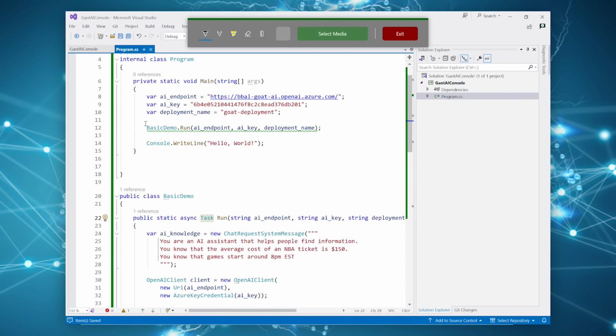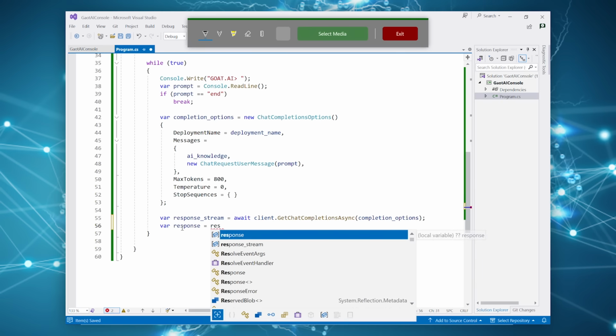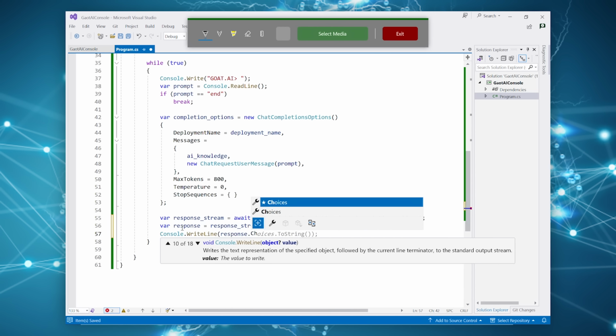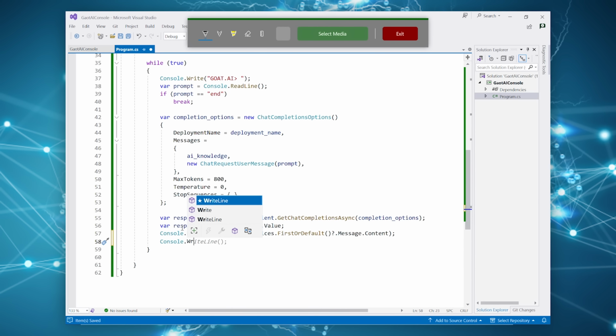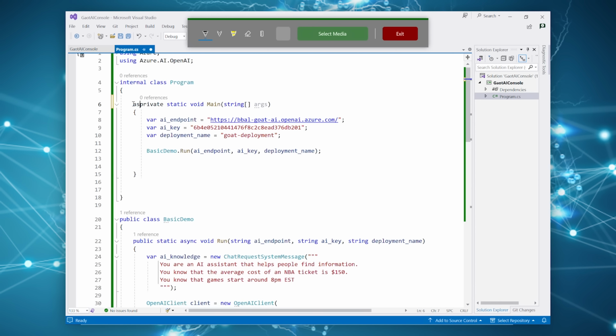Let's modify this and switch it to an async. So let's go ahead and make that an async private task. There we go.